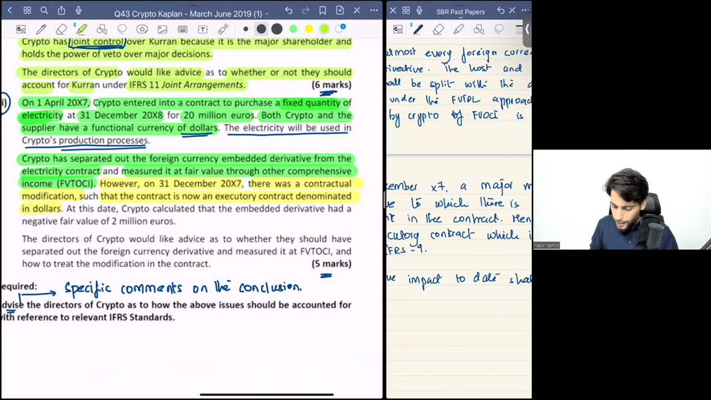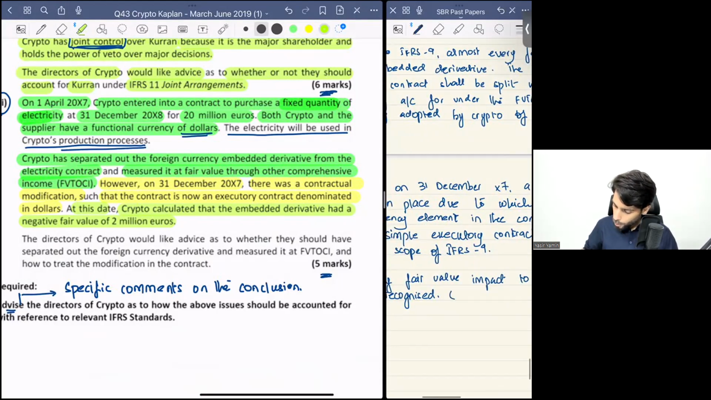At this date, Crypto calculated the embedded derivative had a negative fair value of 2 million euros. So technically, the equivalent 2 million euro fair value impact should be reversed. Moreover, the directors of Crypto would like advice as to whether they should have separated the foreign currency derivative. They should have separated the foreign currency derivative and accounted for it under fair value through P&L, not fair value through OCI. So that is a correction. And measure it at FVOCI? No, that is not correct. And how to treat the modification of the contract.